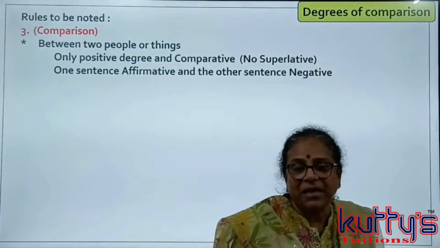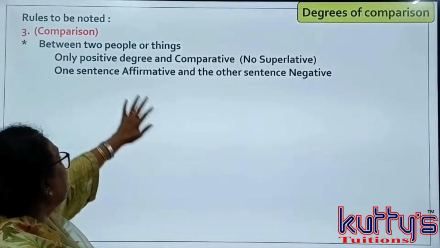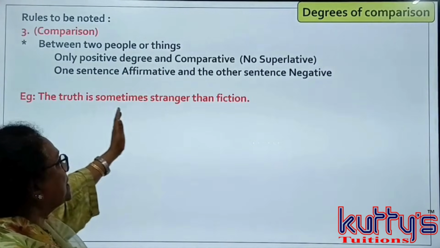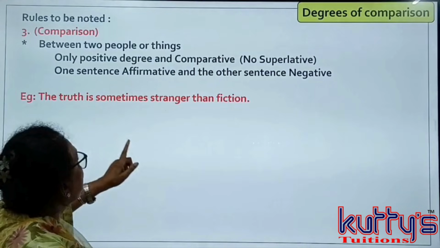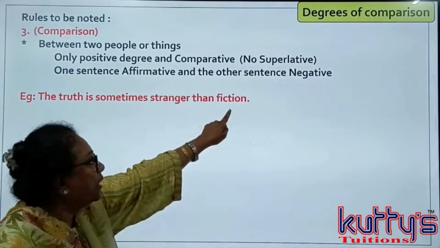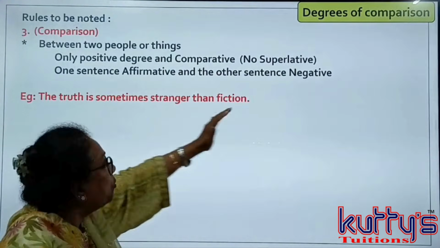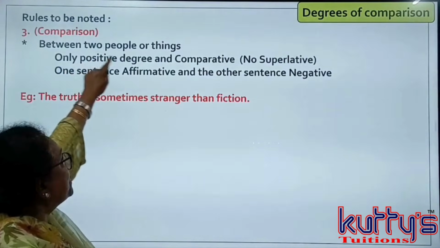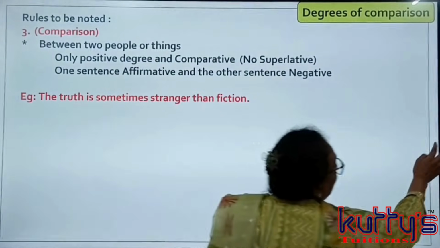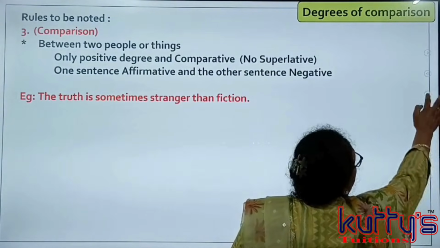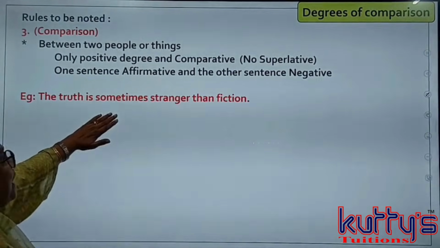Next rule is, one sentence is affirmative, the other sentence becomes negative. Example, the truth is sometimes stranger than fiction. The comparison is made between truth and fiction. Since than is there, this is a comparative degree. You have to change this into positive degree. Like I have told you before, there is no superlative degree for this type of sentence.